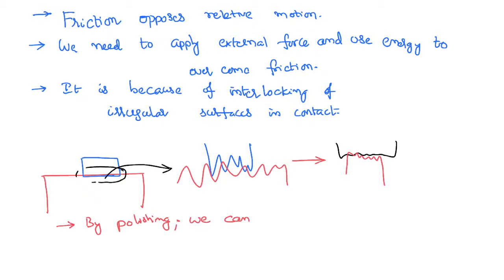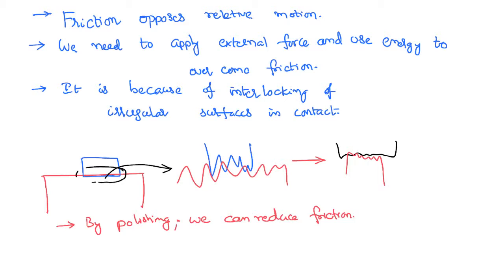But what happens if you keep on polishing the surface? Let us try to analyze. When you keep on polishing, irregular surfaces will keep on decreasing, and somewhere theoretically interlocking has to become nil, therefore friction has to become nil. But practically it never happens that the friction becomes zero.